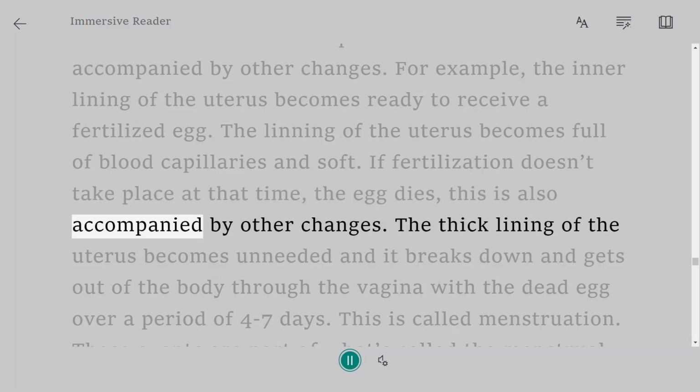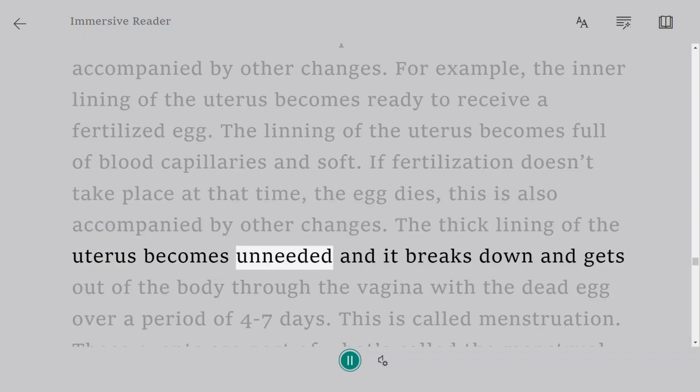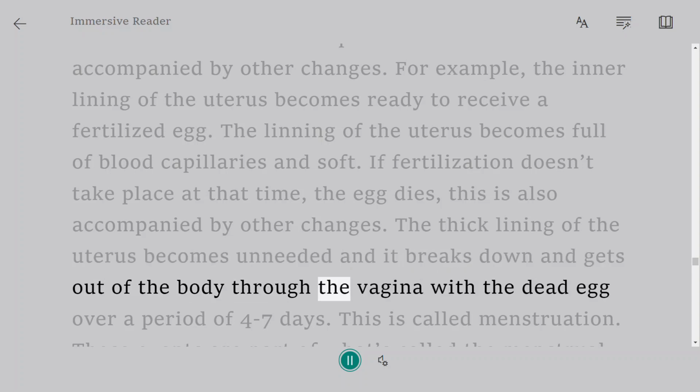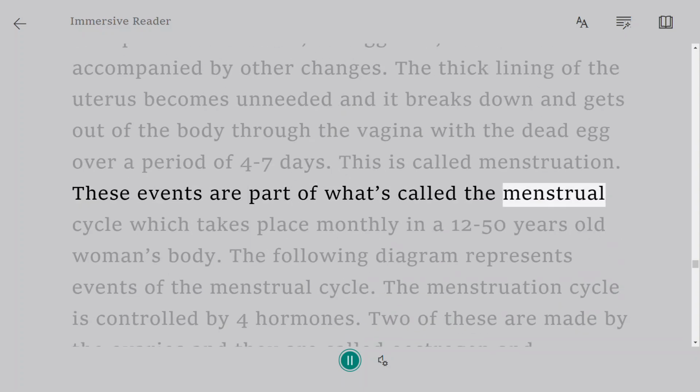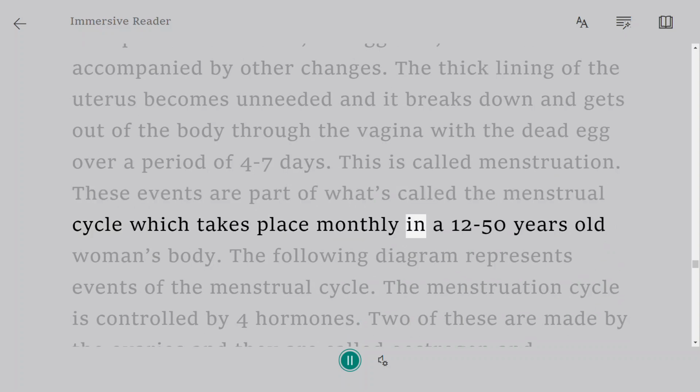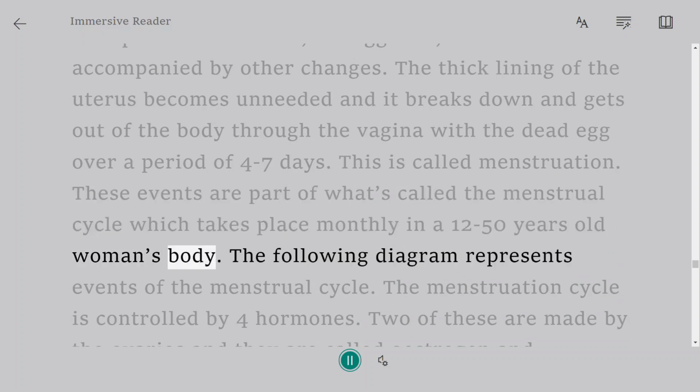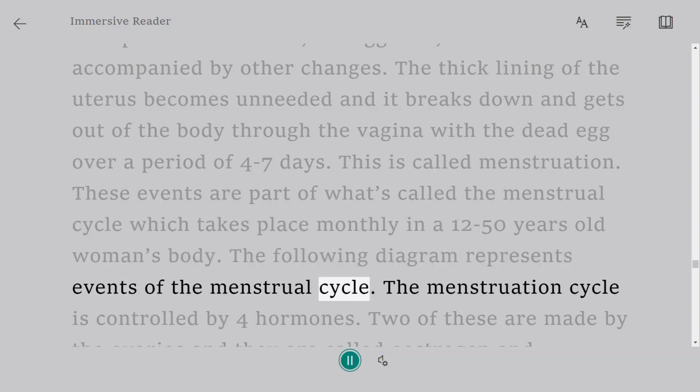This is also accompanied by other changes. The thick lining of the uterus becomes unneeded and it breaks down and gets out of the body through the vagina with the dead egg over a period of 4 to 7 days. This is called menstruation. These events are part of what's called the menstrual cycle, which takes place monthly in a 12 to 50 years old woman's body. The following diagram represents events of the menstrual cycle.